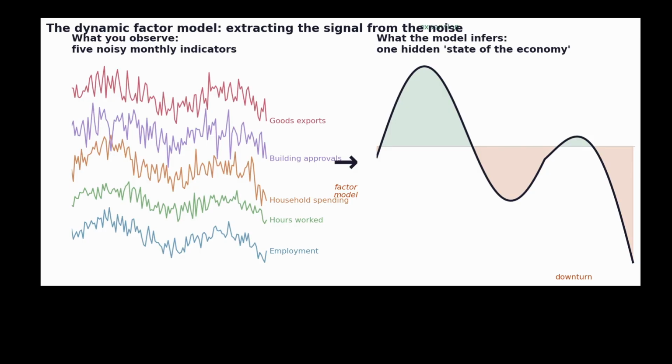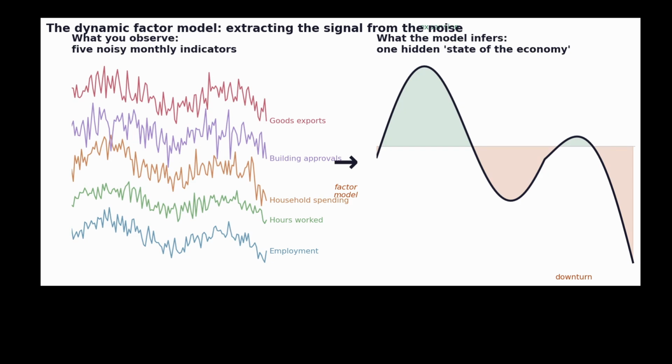But again, we can consider an even more complicated model called the dynamic factor model. Here's the key intuition behind this model. Employment, exports, building approvals are all noisy reflections of one underlying thing that we want to know about, the business cycle. A dynamic factor model assumes a small number of latent factors drive the co-movement of many time series. Instead of reading each indicator separately, the dynamic factor model estimates that hidden common factor directly and strips out the